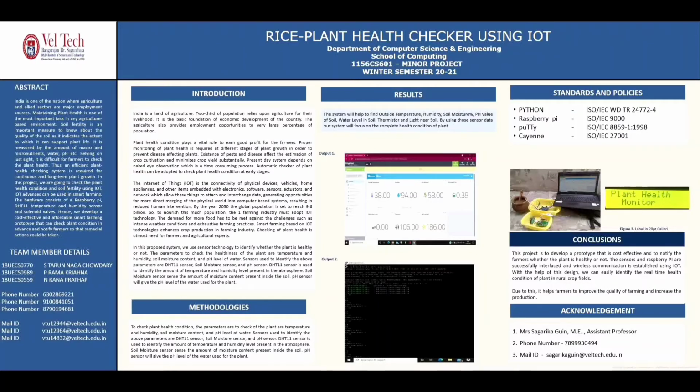Conclusion. This project is to develop a prototype that is cost effective and notifies farmers in advance whether the plant is healthy or not. Due to this, it helps farmers to improve the quality of farming and increase production. Working of the project is explained by my friend Tarun Nag Chaudhary. Thank you.